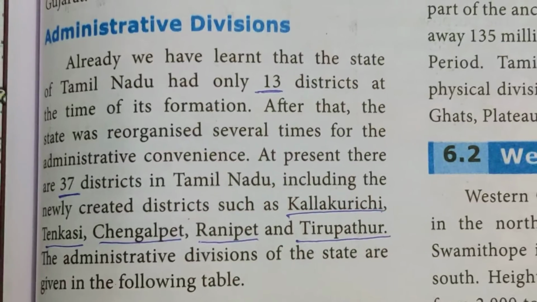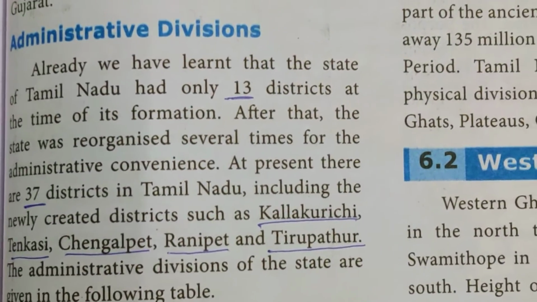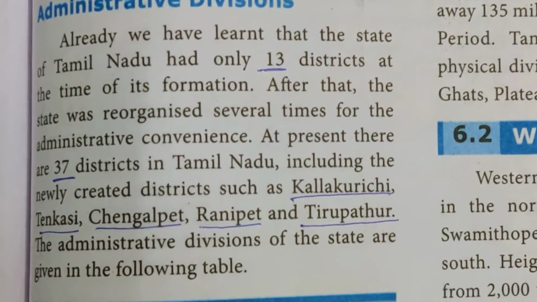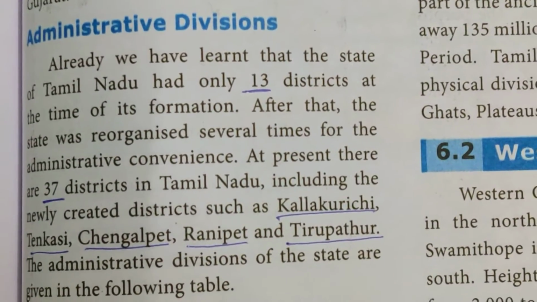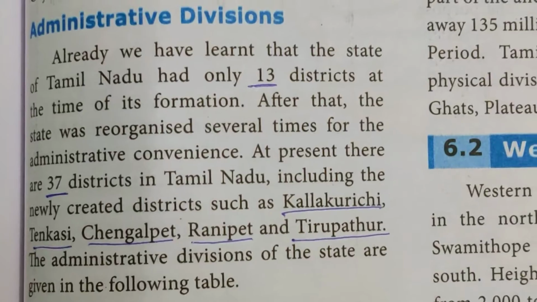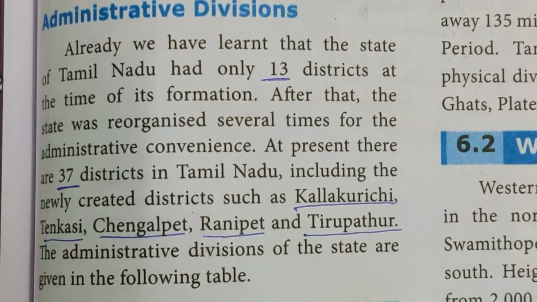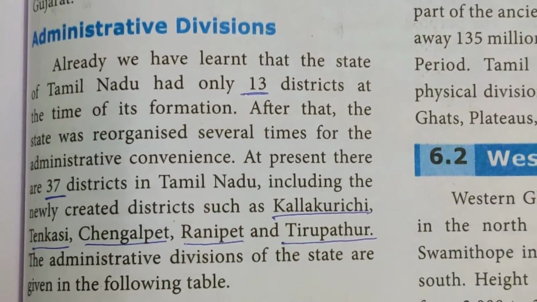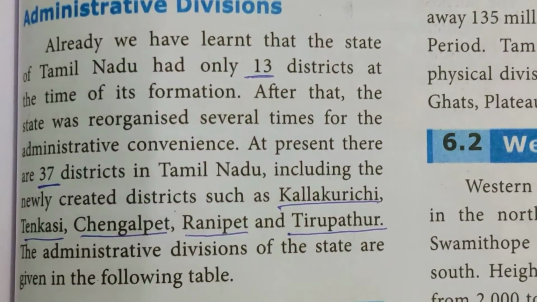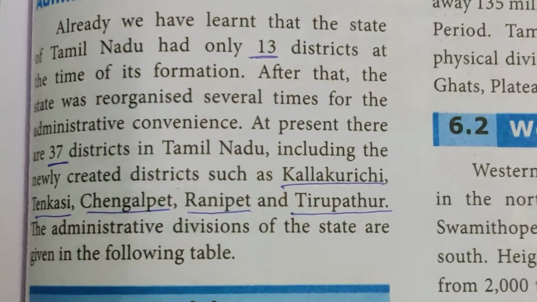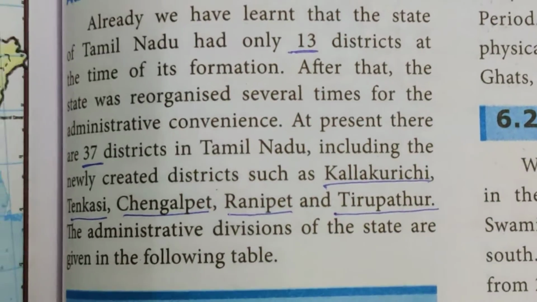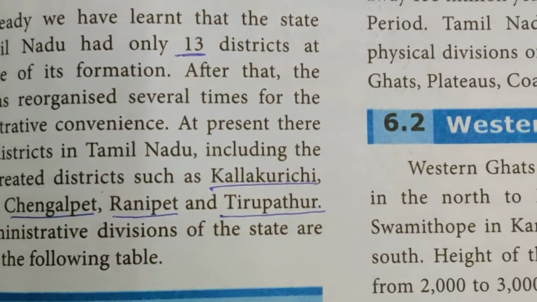After that, the state was reorganized several times for administrative convenience. At present, there are 37 districts in Tamil Nadu, including newly created districts such as Kallakurichi, Tenkasi, Chengalpet, Ranipet and Tirupattur. The administrative divisions of the state are given in the following table.